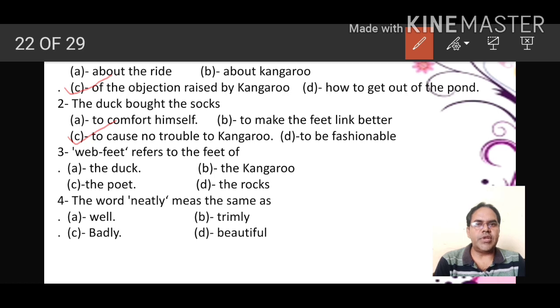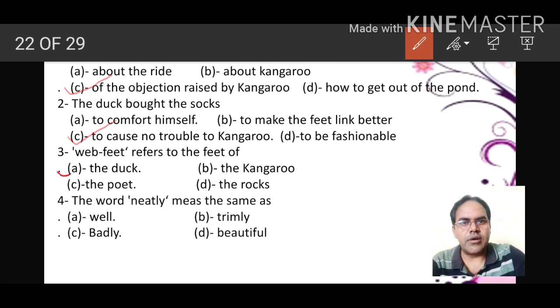Third question: babe feet refers to the feet of A, the duck; B, the kangaroo; C, the poet; and D, the rocks. So here babe feet refers to the feet of the duck. Now question number 4: the word neatly means the same as option A, well; option B, trimly; option C, badly; option D, beautiful. So that is option B, trimly. I hope you have understood this stanza along with the questions very well.